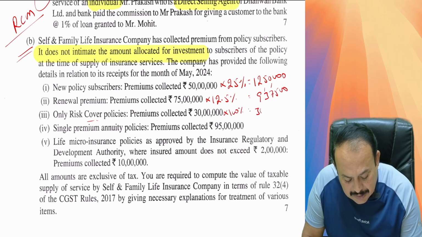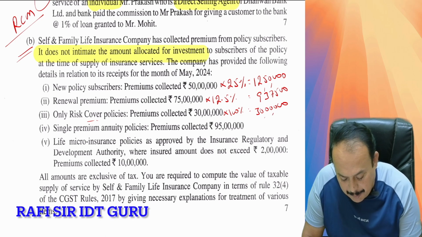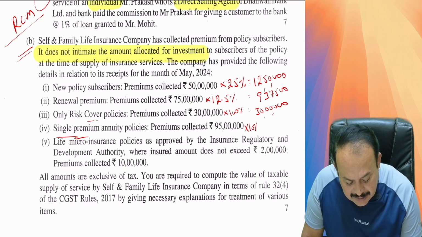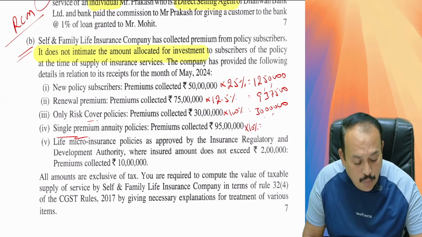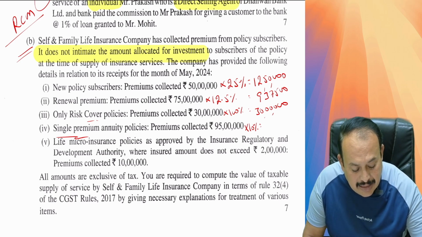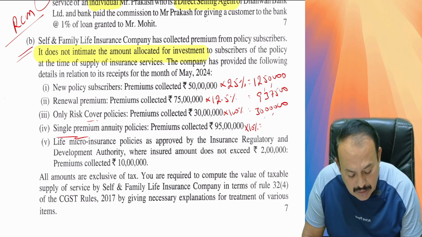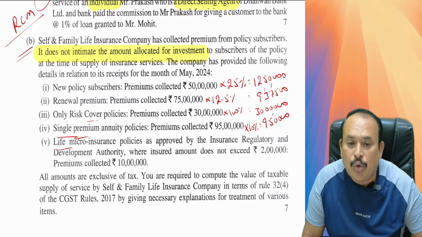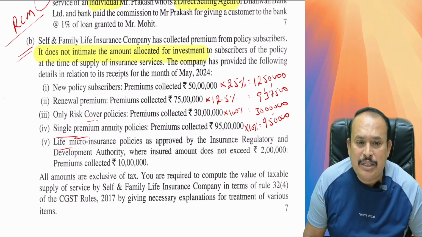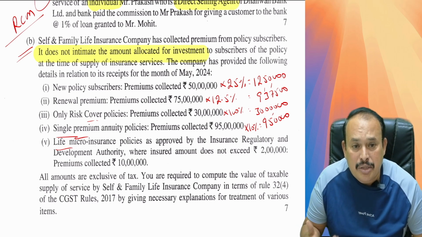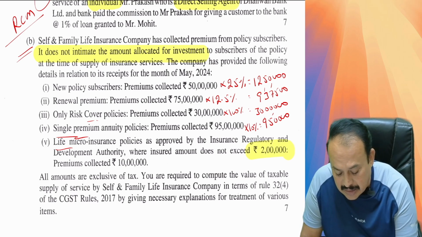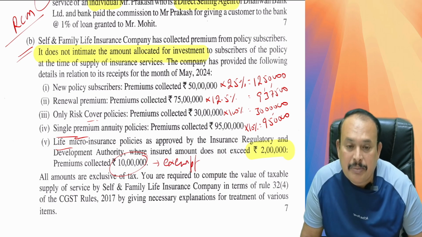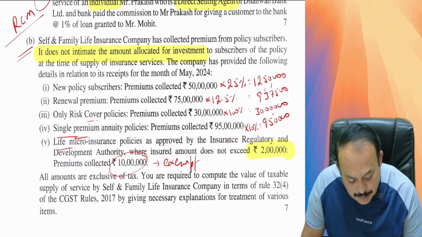How much comes here? 30 lakhs. Coming to single premium annuity, which is a single one-time payment, 10% is the value of taxable supply. Therefore, on 95 lakhs, 10% is equal to 9 lakh 50,000. Then coming to life micro insurance policies as provided by the Insurance Regulatory and Development Authority, where the sum should not exceed rupees 2 lakh, the entire premium is specifically exempt from GST. Therefore, our taxable supply here, how much?